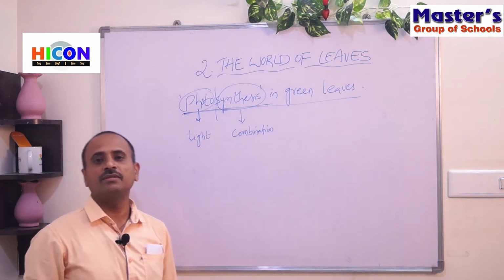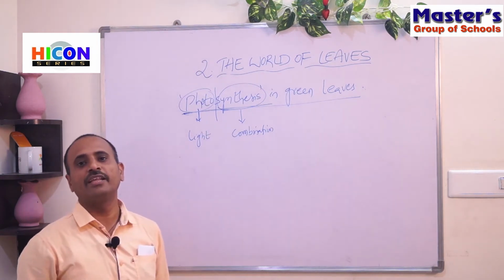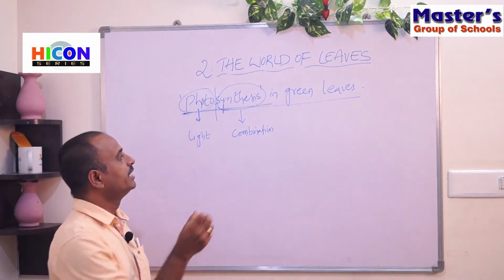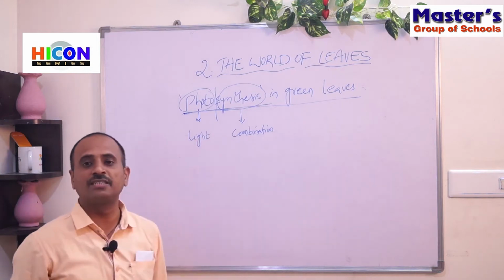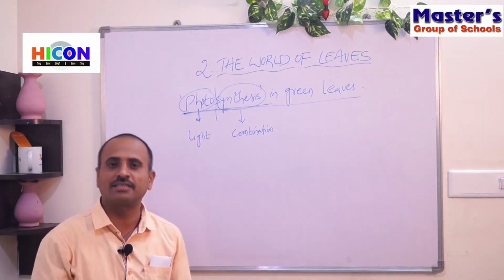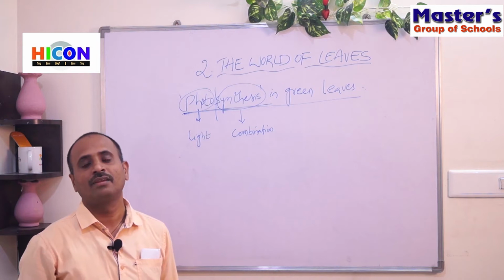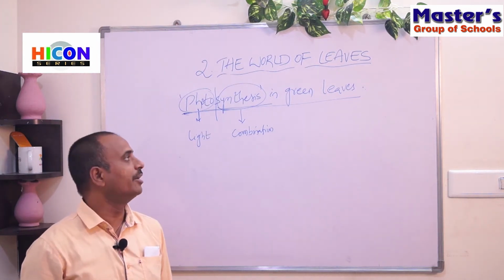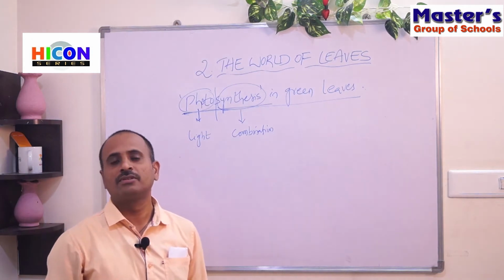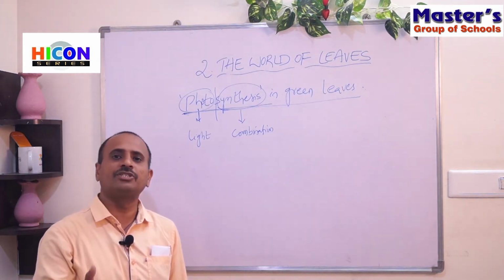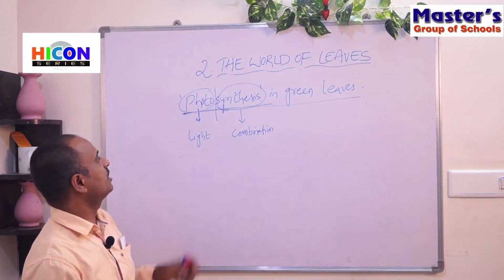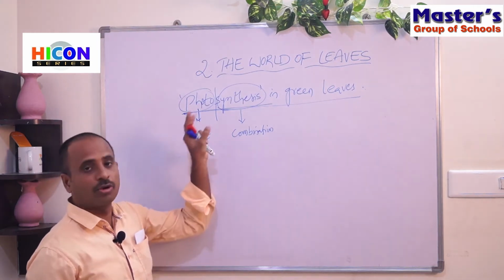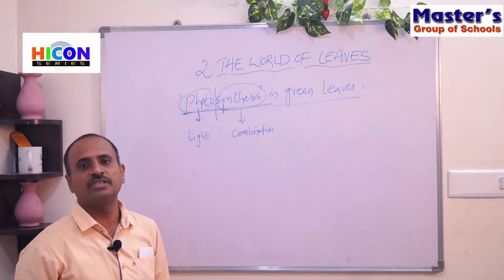So the leaves absorb sunlight, and in the presence of sunlight, they combine. That means the leaves mix the water and the carbon dioxide present in the air and prepare their food. So the process of preparation of food in the presence of light by using chlorophyll is called photosynthesis.